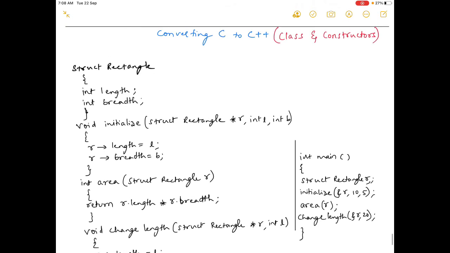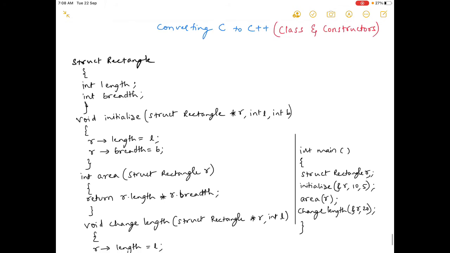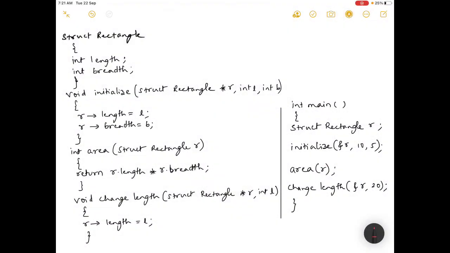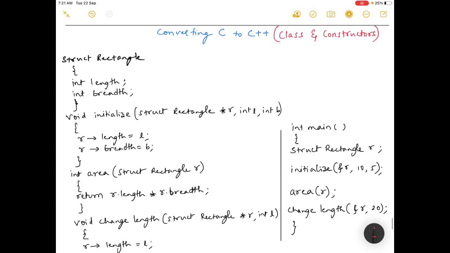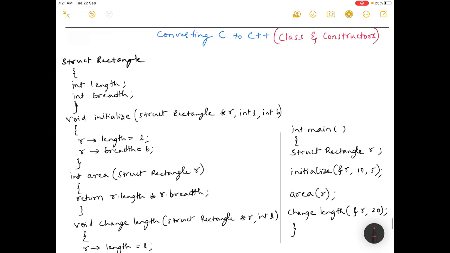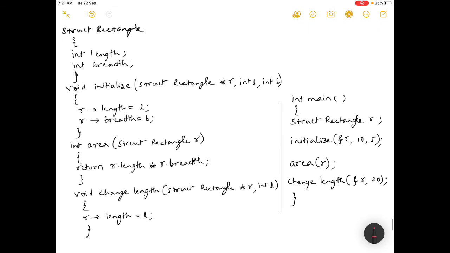Now we'll modify this C program. This is the C program we have learned right now. We'll modify this C program into C++, see what modifications have to be done, and learn some new terminologies in the subject C++. Now we'll see how to convert this C program into C++ using class and constructors. So the program is this.